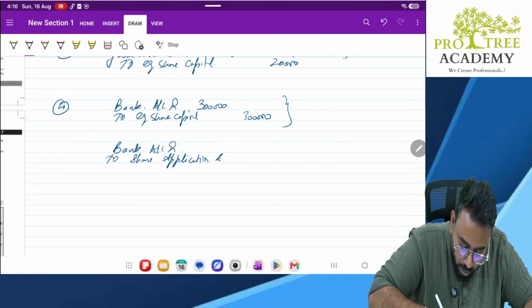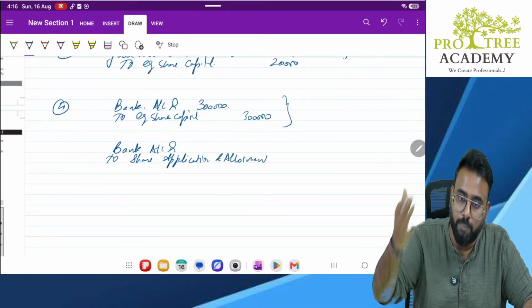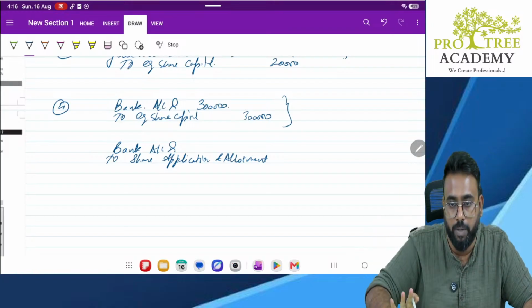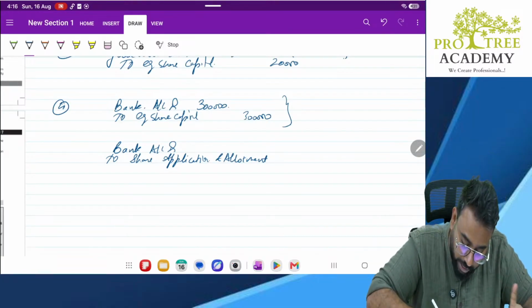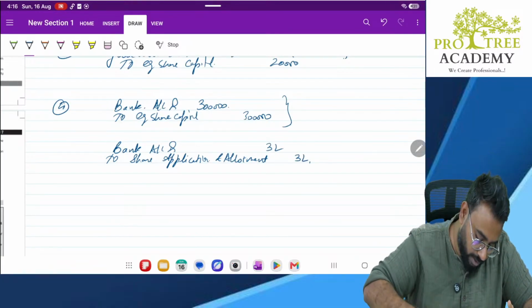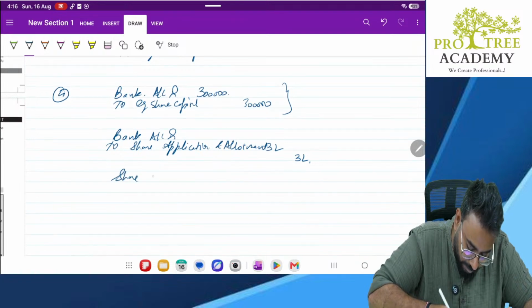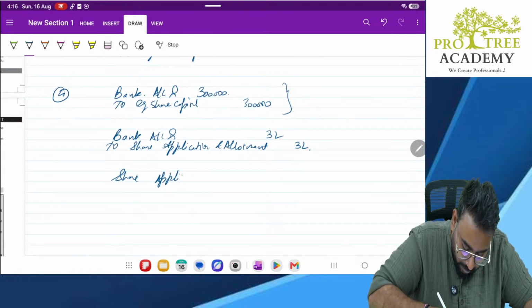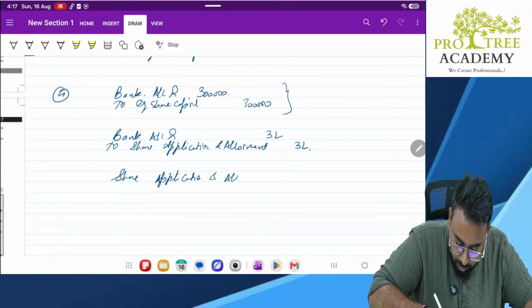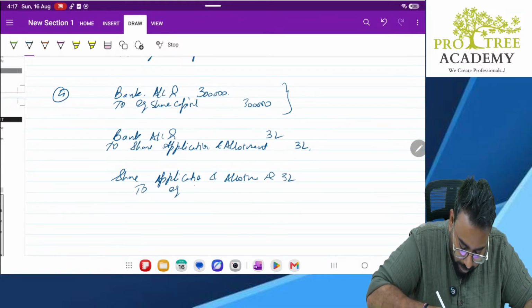Why? Because whatever money is received is towards application as well as towards allotment. So if you want to pass 2 entries, you can pass it like this. Then share application and allotment debit 3 lakhs to equity share capital 3 lakhs.